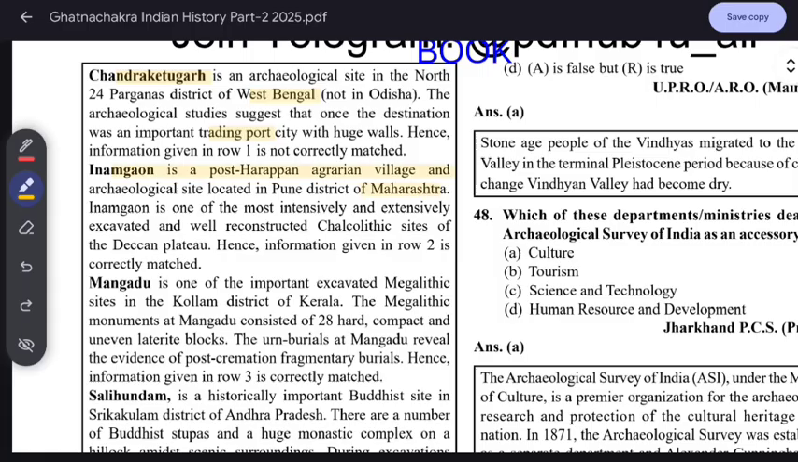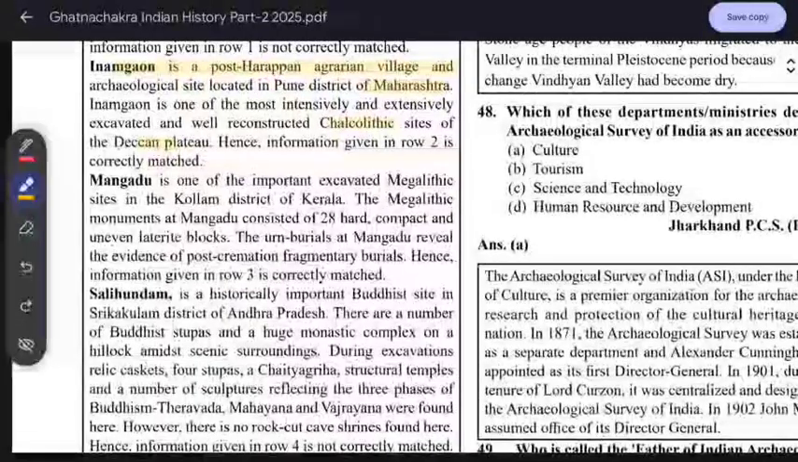Inamgaon, remember this. It is among the most extensively excavated and well reconstructed Chalcolithic sites in the Deccan Plateau. That's why it's correct. Mangadu is a megalithic site in Kollam district of Kerala.